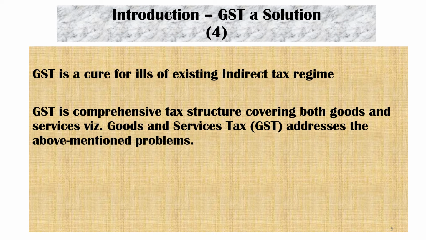In the GST regime, the major indirect taxes have been subsumed in the ambit of GST. The erstwhile concepts of manufacture or sale of goods or rendering of service are no longer applicable, since the tax is now levied on supply of goods and services, or supply of goods or services. The concepts of manufacture, sale of goods, rendering services are not applicable now. We will discuss the GST framework.